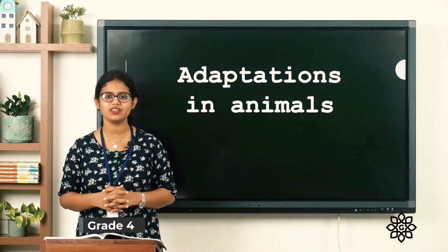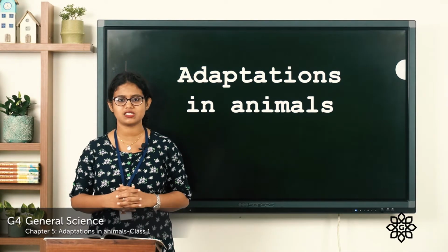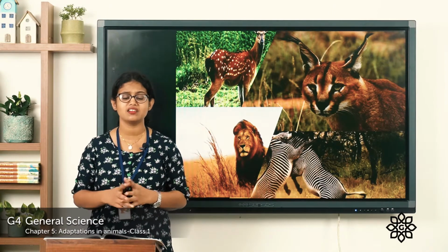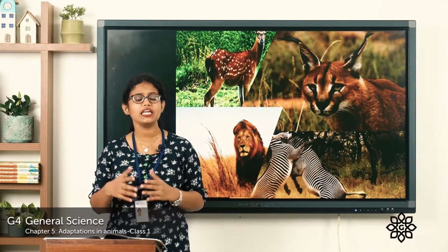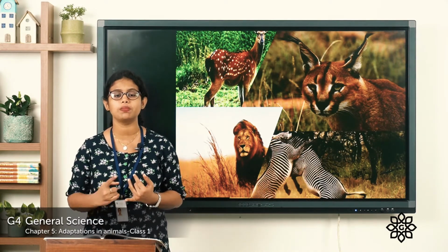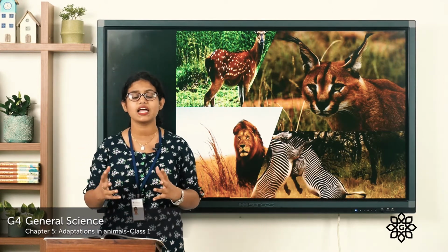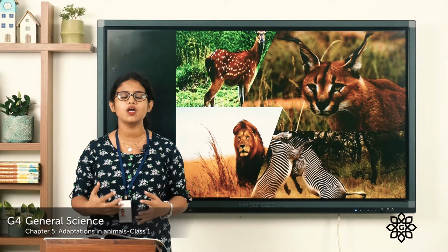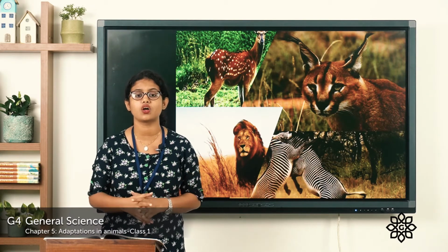Today we are going to start with a new chapter, and the name of the chapter is Adaptations in Animals. So we all know that animals live everywhere and they need air, water, food to live because they are living things. And we can classify animals as herbivorous, that is animals which eat only plants, and animals which eat other animals, we can call them carnivorous animals. And what about animals which eat both plants and animals? We call them omnivorous animals. So these are the classification of animals based on the food they eat.